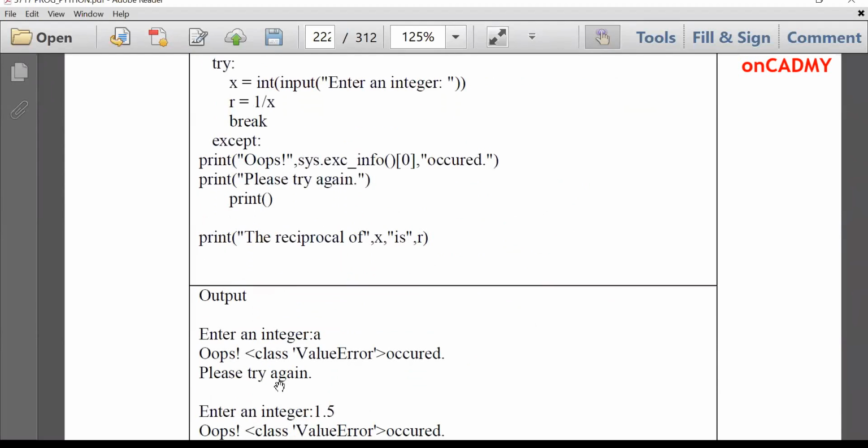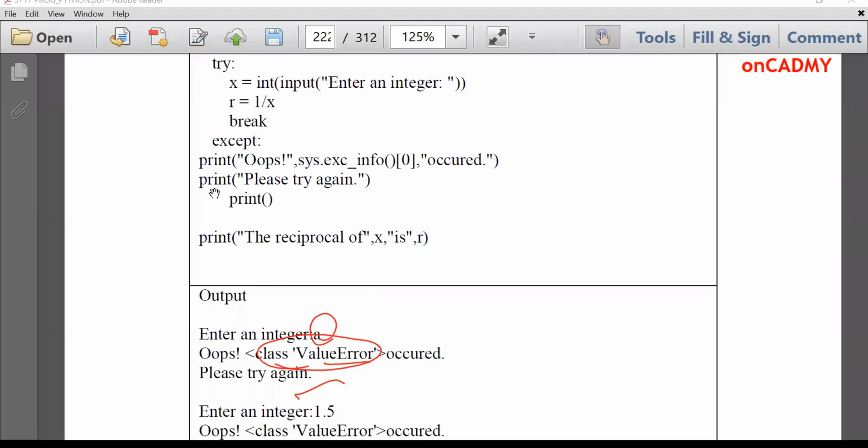First of all, the user has input a character A. Enter an integer, the user has input A. So what is the exception? Oops, class value error has occurred. Please try again. So it is showing you there is some value error because the user has input a wrong input A, and it should be an integer.